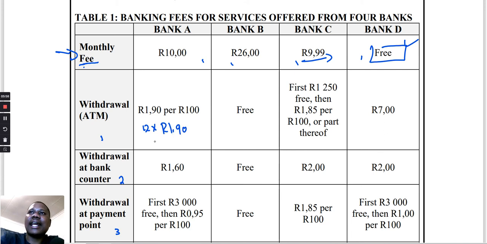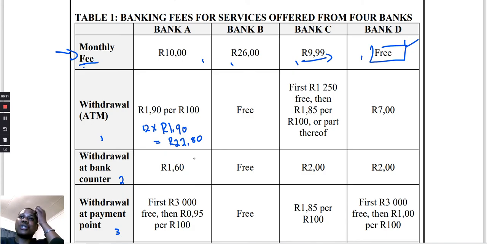So it means you are going to pay 12 times R1.90. So how much in total are you going to pay for that withdrawal? It's going to be 12 multiplied by R1.90, and that will give us an amount of 22.8. I wrote 20 by mistake here. Okay, it gives us 22.8.